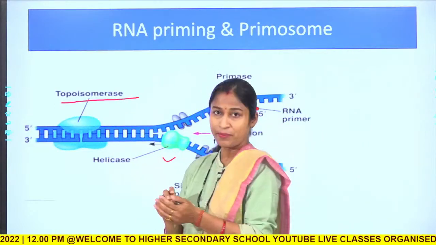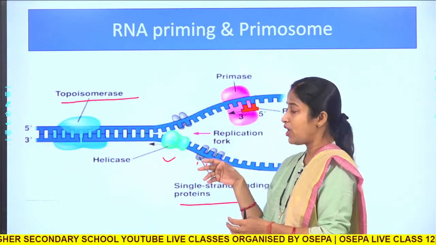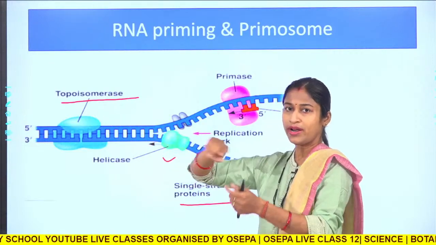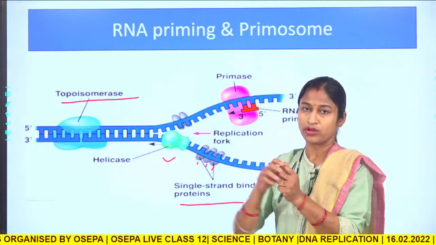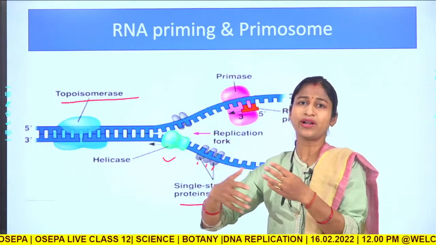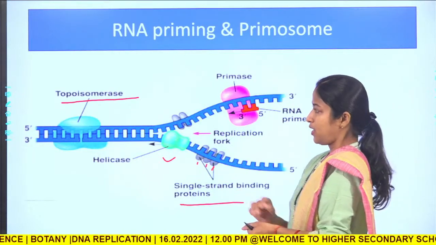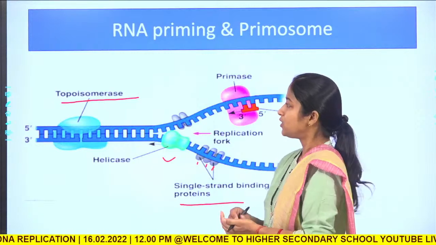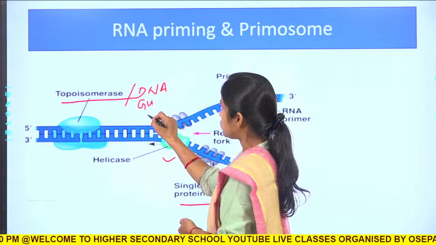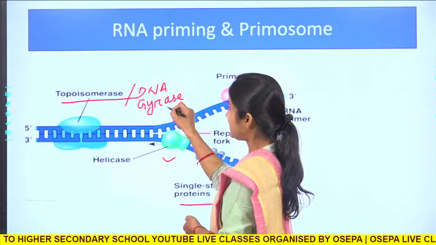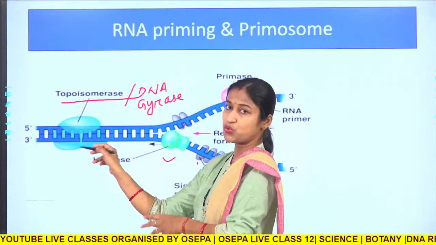As the double stranded nature is being converted into single stranded nature, the more it goes on cutting, it will create a negative impact on the double stranded DNA molecule. It will be more coiled, imposing a strain. In order to relieve that strain, the topoisomerase or the DNA gyrase enzyme, same thing, the DNA gyrase in case of prokaryotes, comes into action.